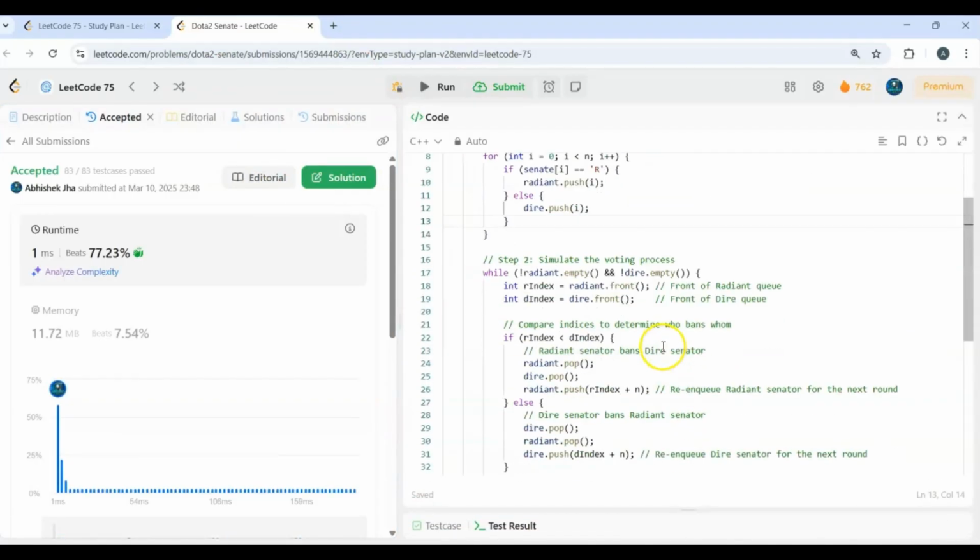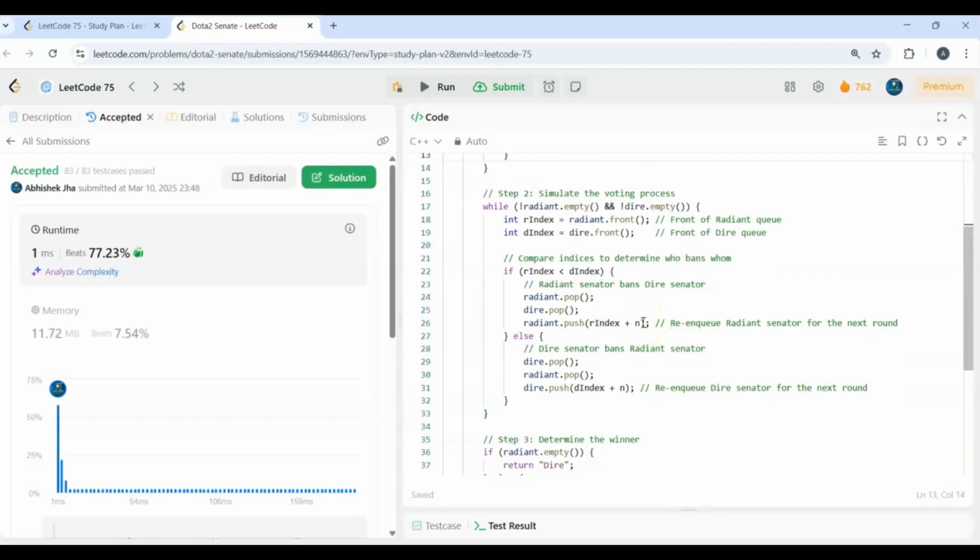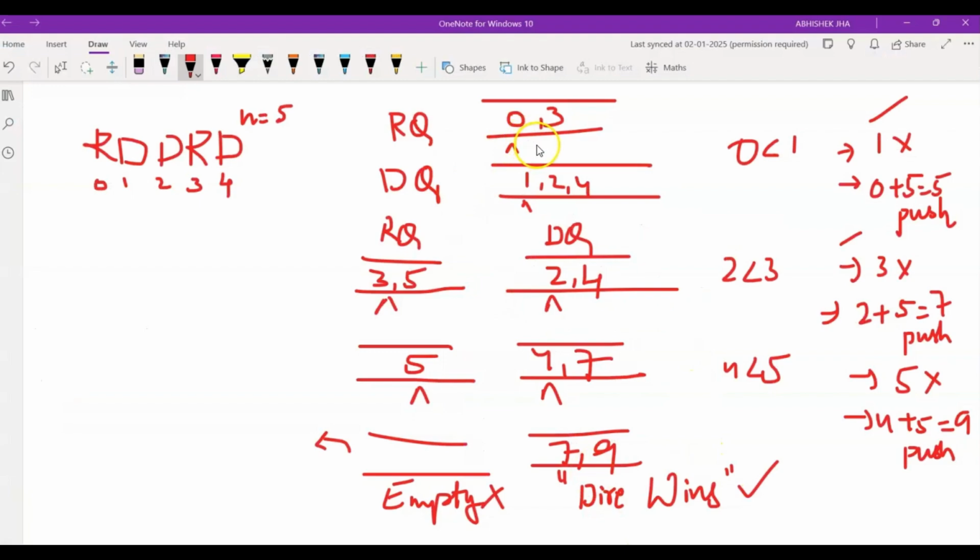So let me just again explain why we have added plus n here. Generally, each senator in the queue represents a turn in voting. Since voting happens in rounds, a senator who survives the current round should be able to vote again in the next round, but only after all the current round senators have had their turn. For example, if this particular index has survived this elimination, he should also get the chance to eliminate again in the next round. So he needs a proper position, a proper way to strategize when he can vote or ban again. For that we are using plus n here.